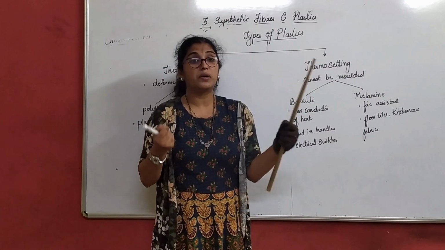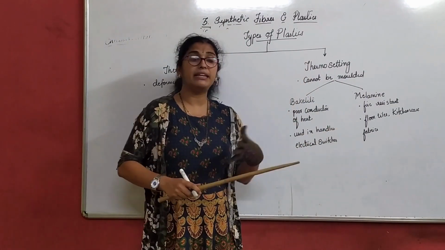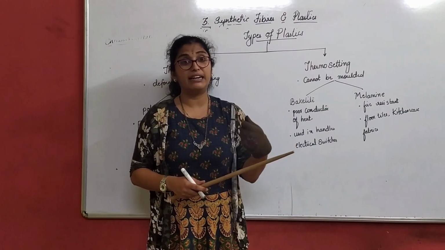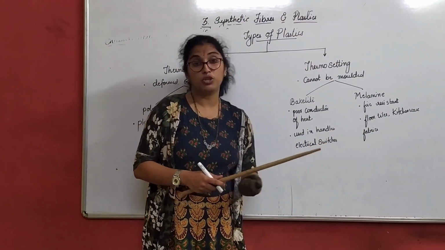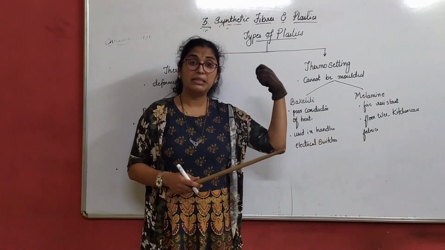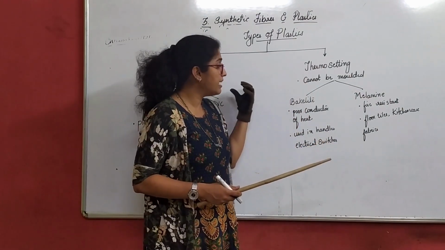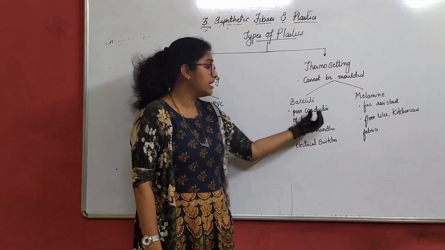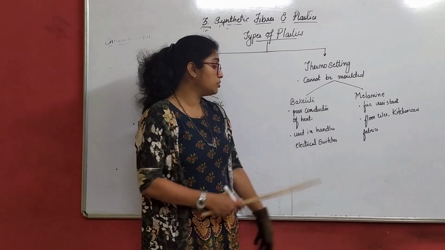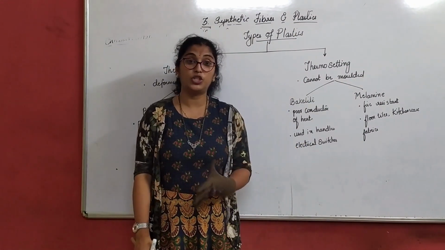There are many such things, like a kadhai or pan that has a handle. You can say your toothbrush also. There are many things made out of bakelite. The most important, versatile property of bakelite is that it is a poor conductor of heat. That is why it is also used in making electric switches.